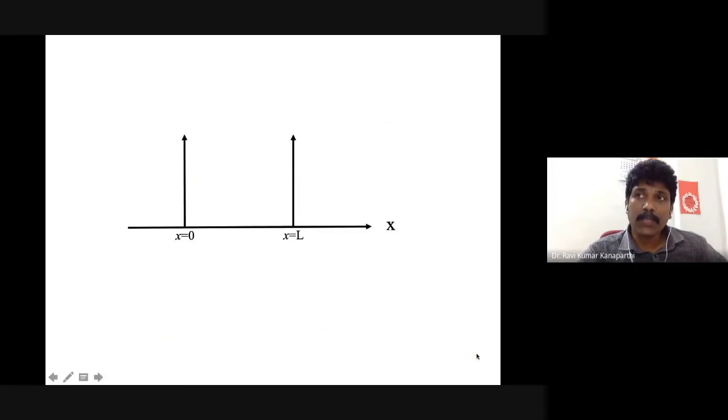As we have time dependent terms in the probability, then obviously the linear combination of two stationary states is no longer a stationary state. That is the conclusion.